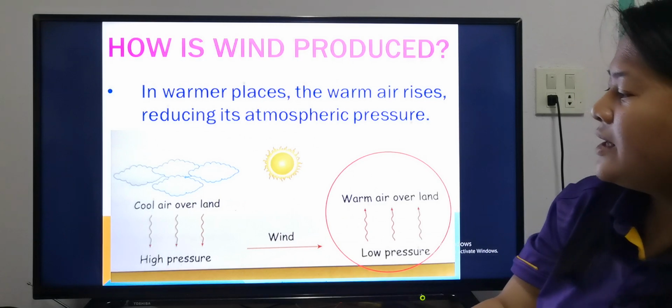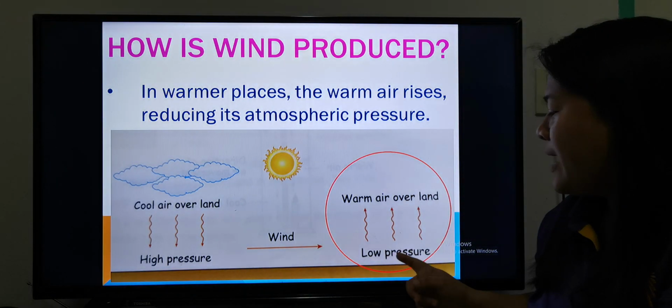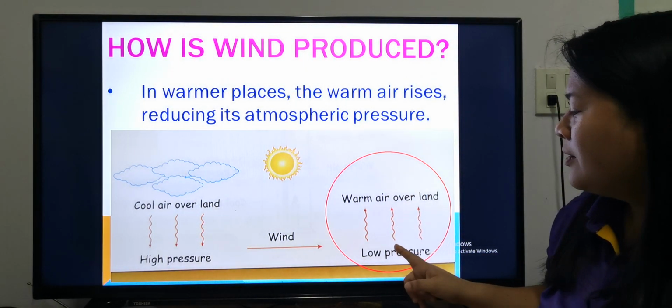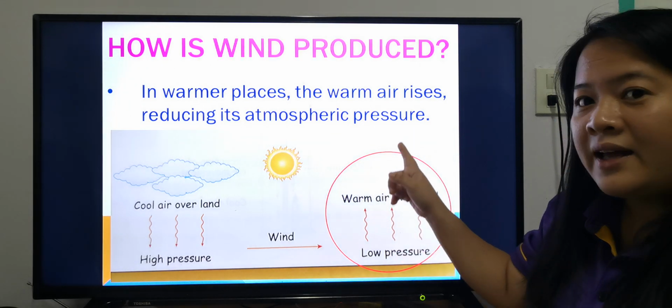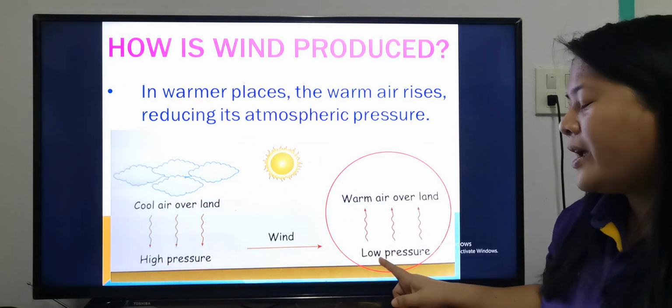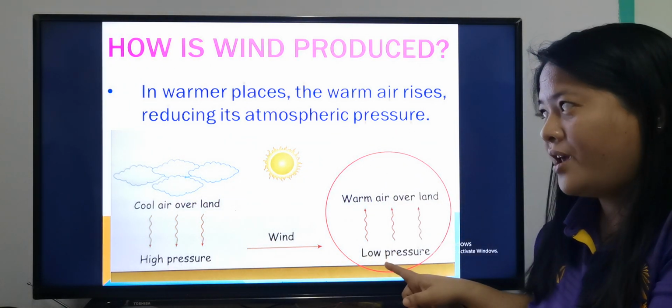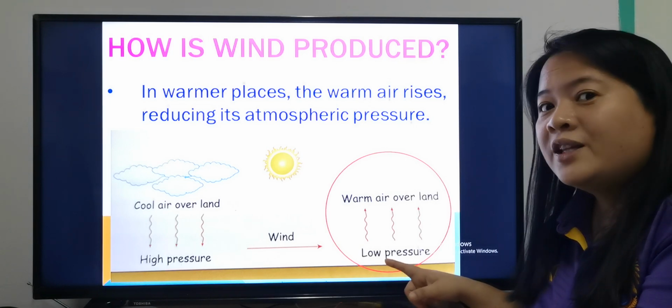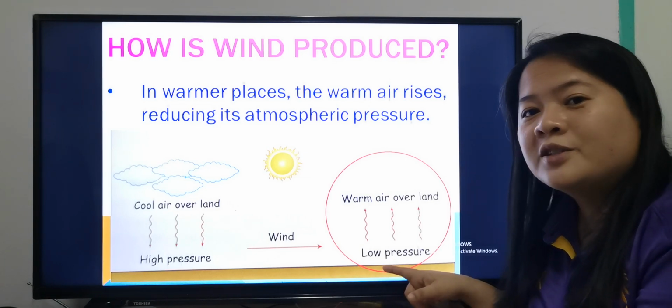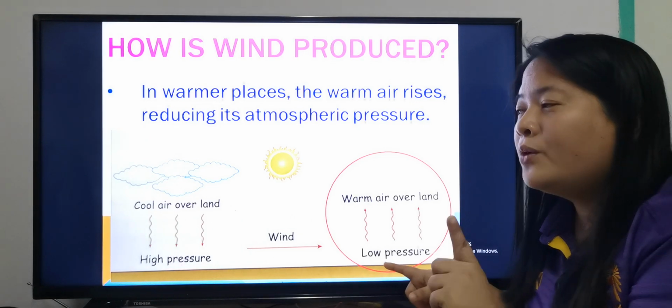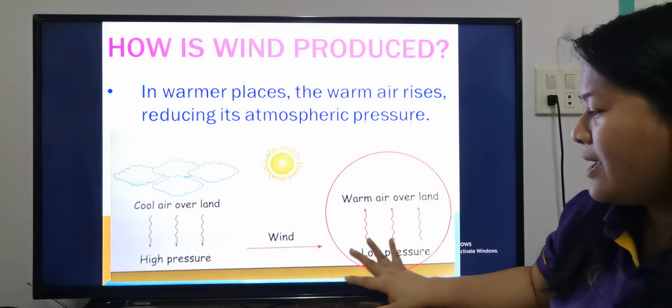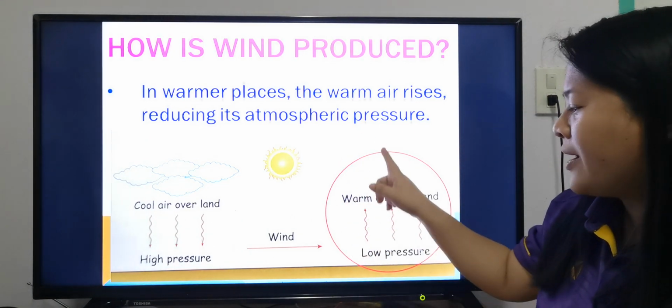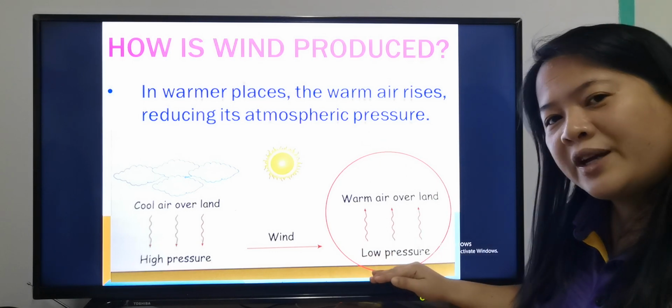Okay, so let's see. In warmer places, the warm air rises over land, and it will create a low pressure. Okay, it will reduce the atmospheric pressure. When this place is warm, the air will rise. It will leave a low pressure in here.